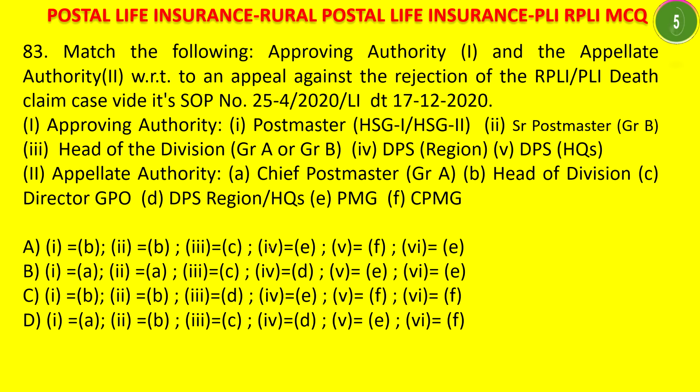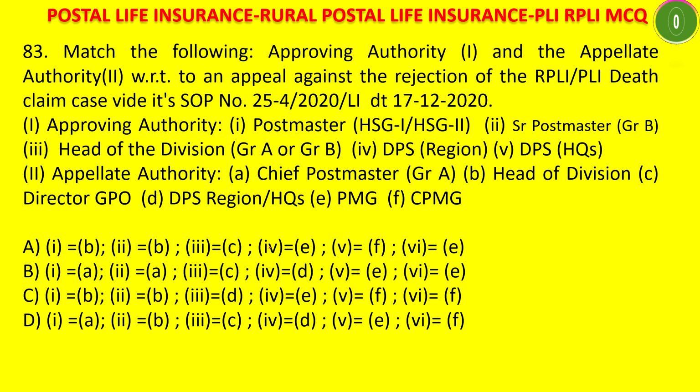Please try to post your answer in the comment section. I will give you a few more seconds. Try to answer. You have to match the approving authority of the death claim cases and the appellate authority of the death claim cases.